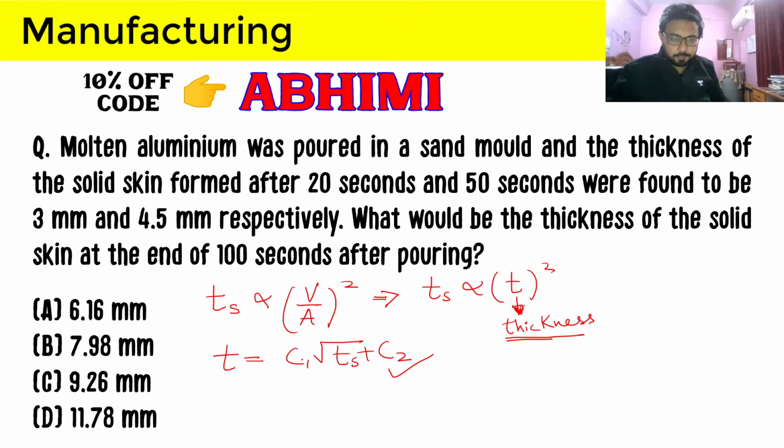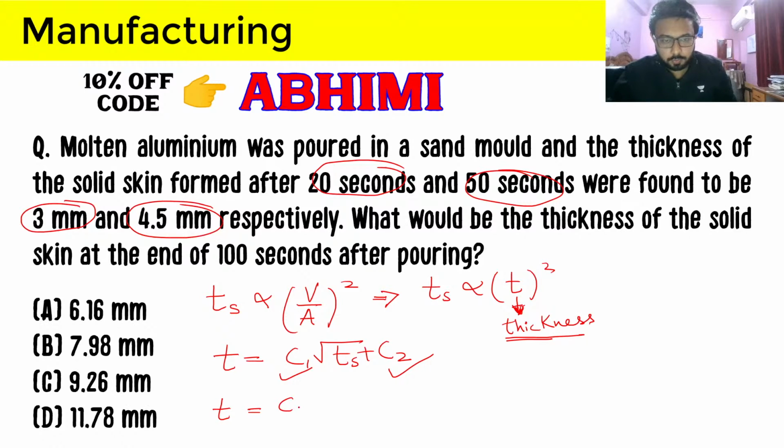Here C1 and C2 are constants, and we know two values of thickness, 3 and 4.5, and two values of solidification time, and we have to find C1 and C2. Then we have to find the thickness for 100 seconds.